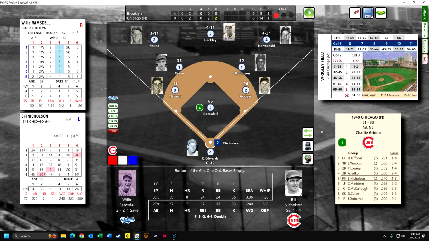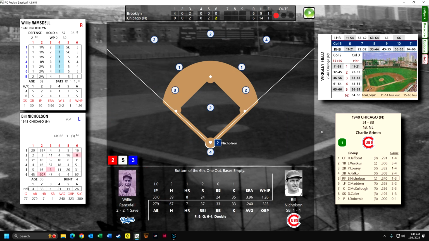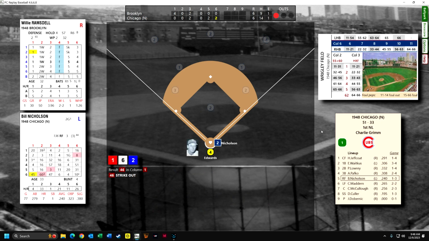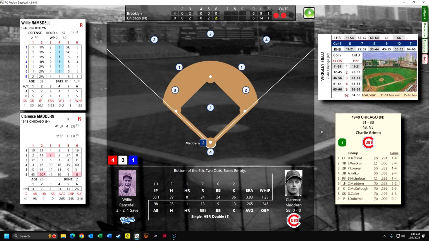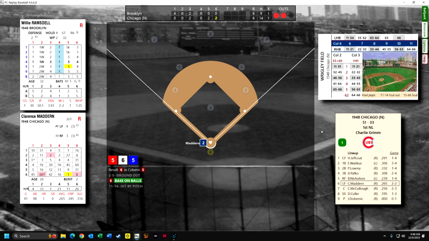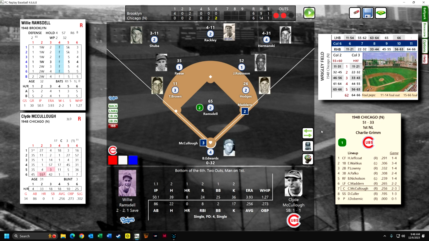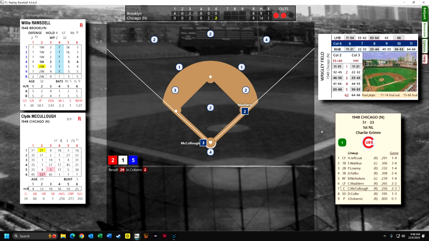This is exactly the way they've been doing it all year long. And now they're going to strike out Nicholson, and Mattern is going to walk probably. And I should never have brought Ramsdell in. McCullough is up. That's going to be a ground out to the third baseman. Okay, so we're back to the beginning, back to a tie score.